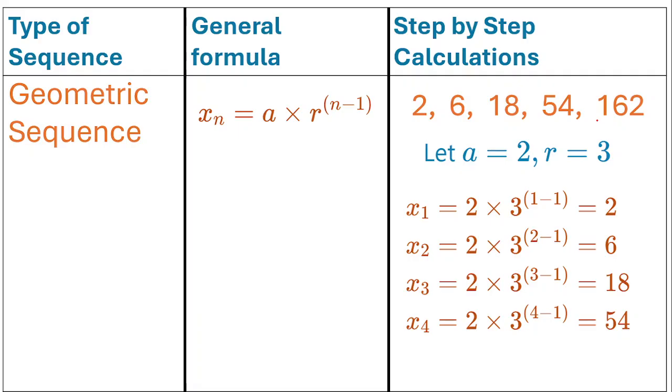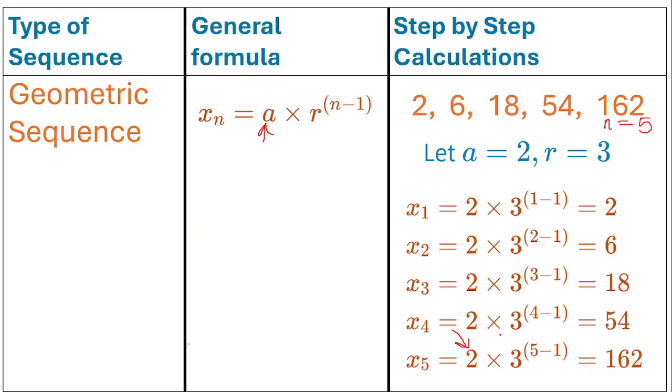Now we have n is equal to 5, right? Because we're dealing with x sub 5. And so we have x sub 5, that's going to be 2 multiplied by 3 to the power of 5 minus 1. We have 2 because that stays constant, that's the first term, that's a.